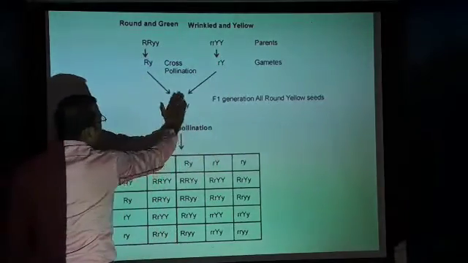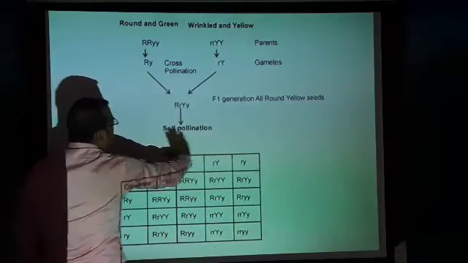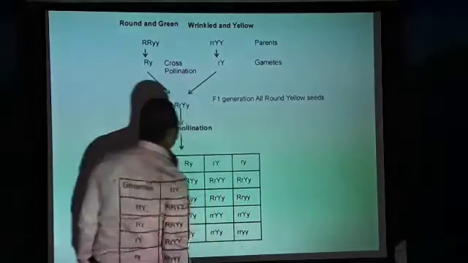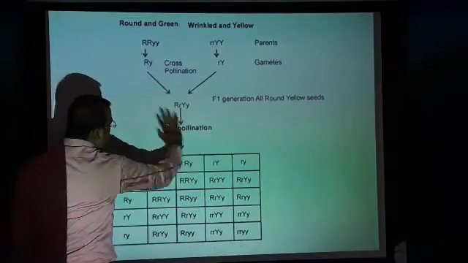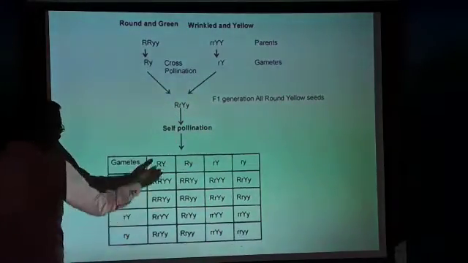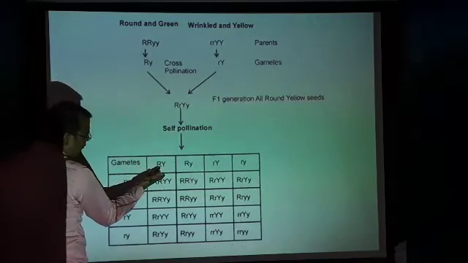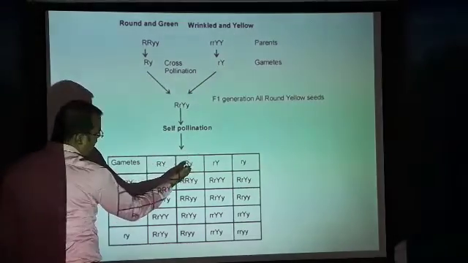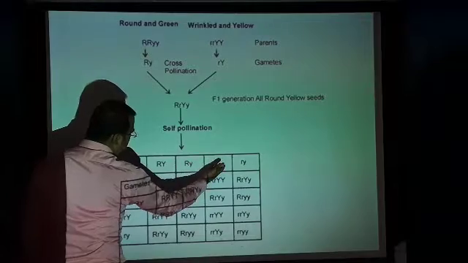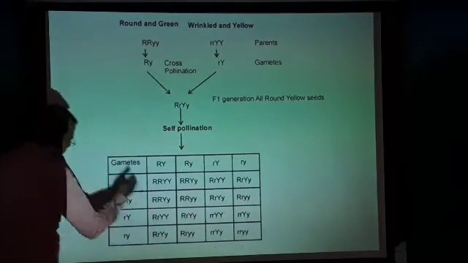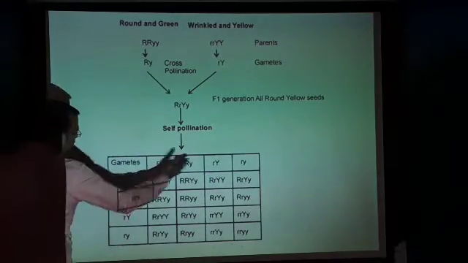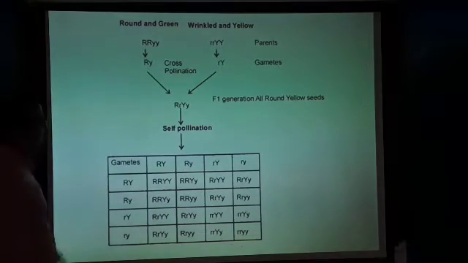And what did he get in the first generation? All round yellow seeds, yellow plants we got. Then he left them for self pollination. Then what did we get? The gametes called capital R and capital Y, capital R and small y, small r and capital Y, small r and small y.